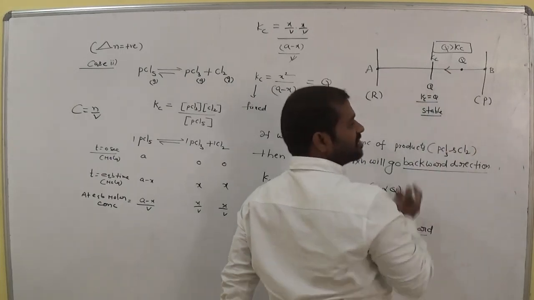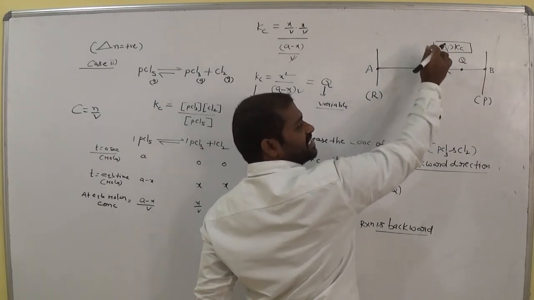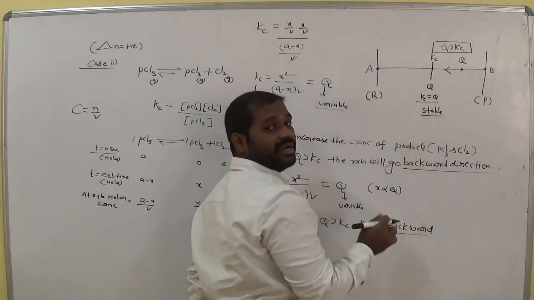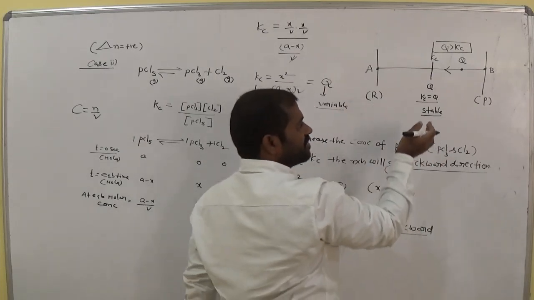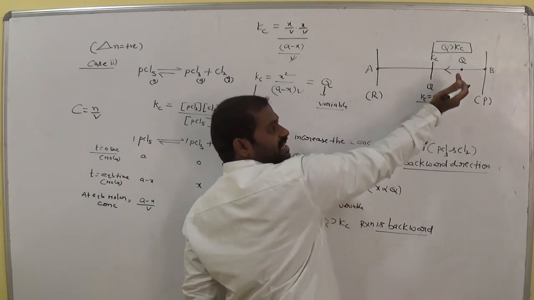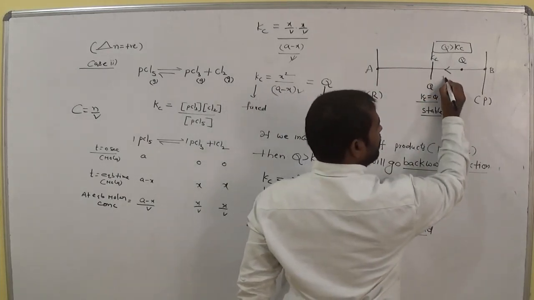In this direction. This is the forward direction. This is backward, where Q is greater than Kc. Now Q tries to get stable. If it comes to this point, then it gets stable. So that means Q tries to move towards Kc. That means which direction? Backward direction. So this is backward.